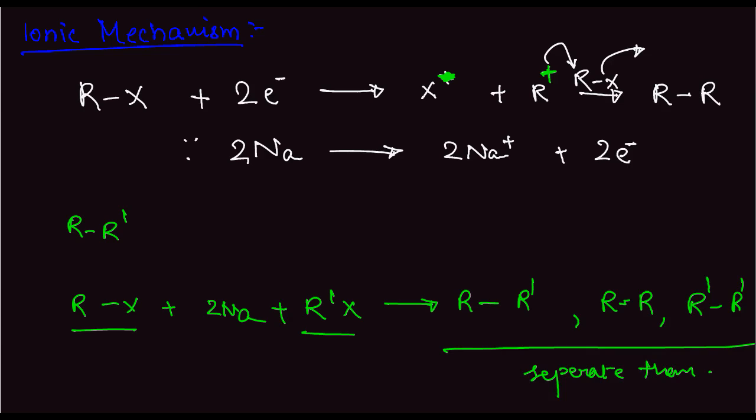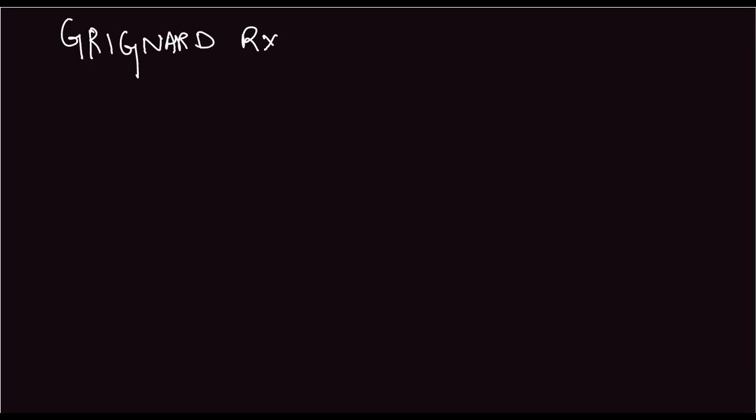Hence, this is not a good method to prepare unsymmetrical alkenes. Okay. Next is the Grignard reaction. What is the Grignard reaction? The Grignard reaction basically involves the formation of Grignard's reagent.